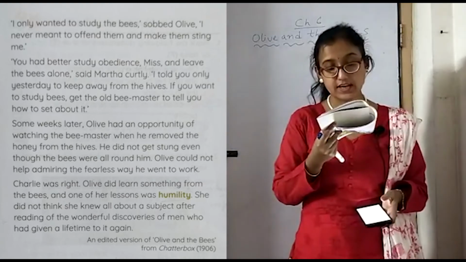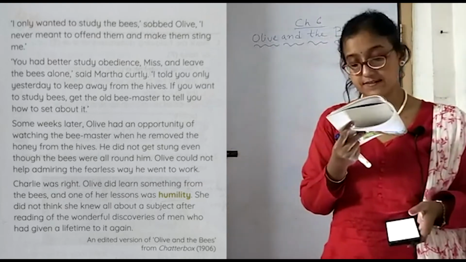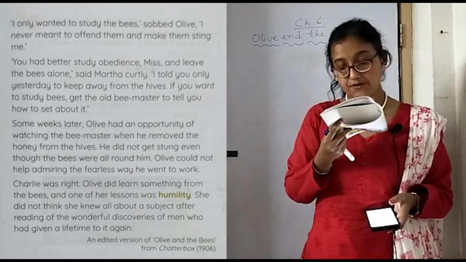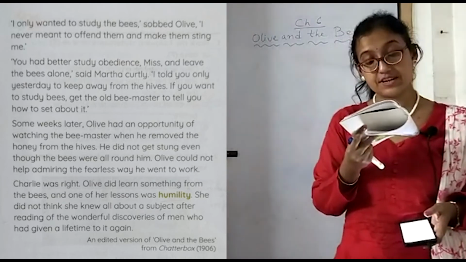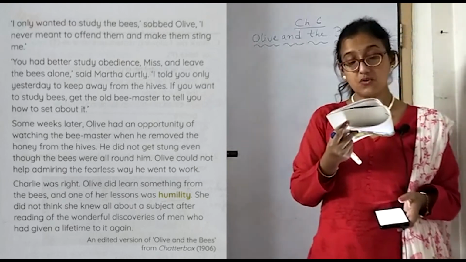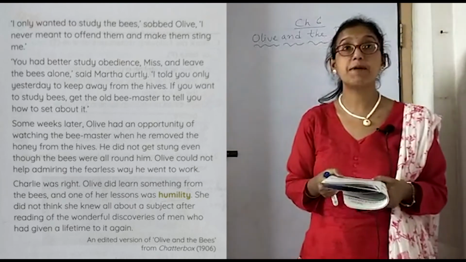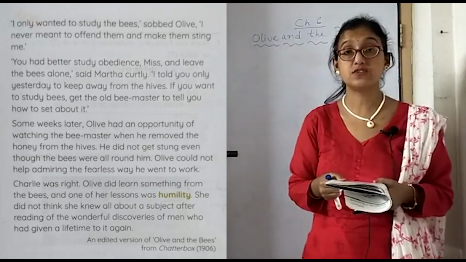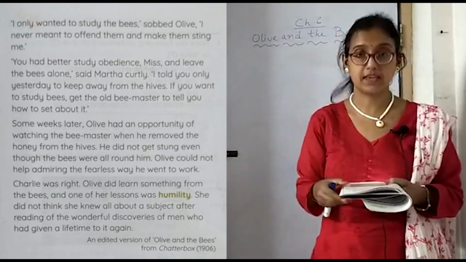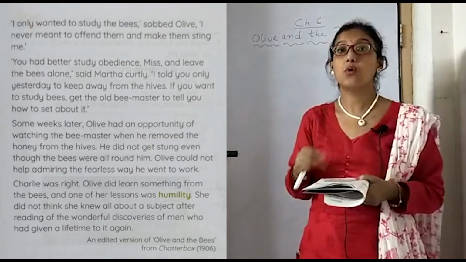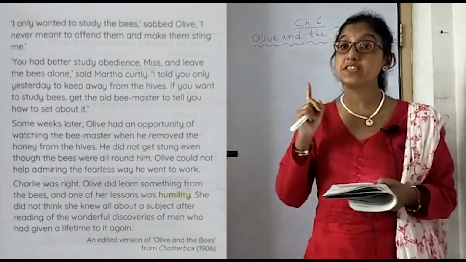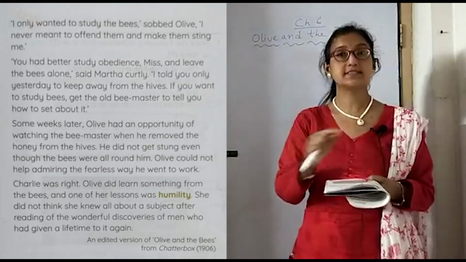She did not think she knew all about a subject after reading of the wonderful discoveries of men who had given a lifetime to it. Just reading about the discoveries which great men have made, you cannot get into the same thing without thinking about the pros and cons. They have given their entire lifetime to discovering the thing.